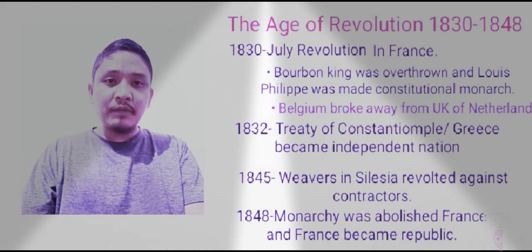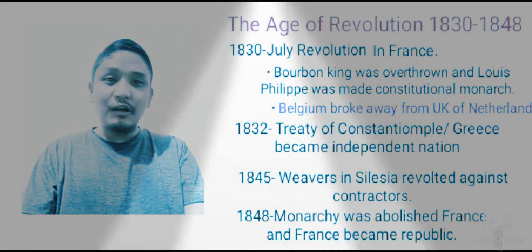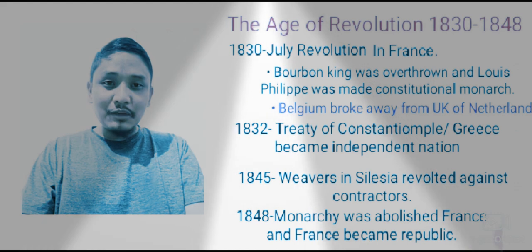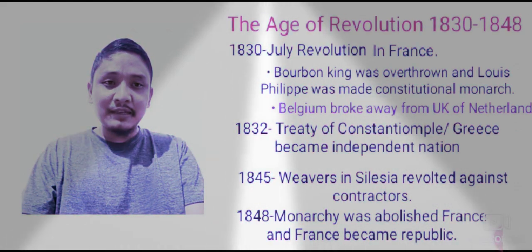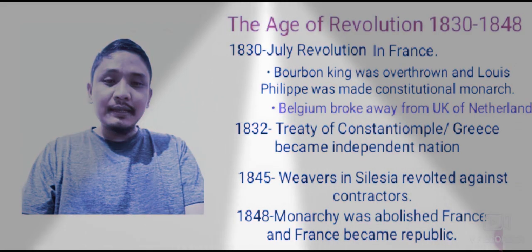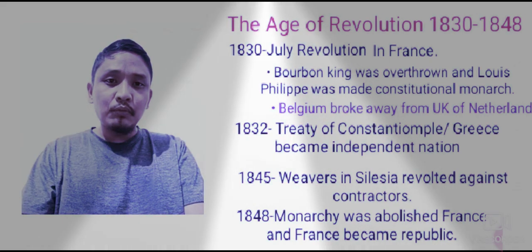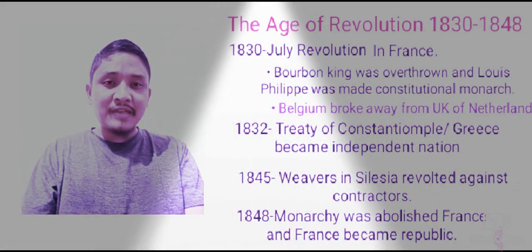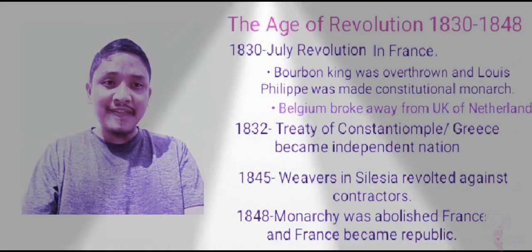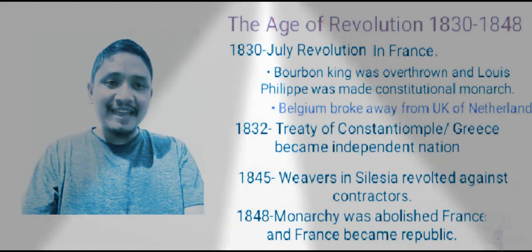Belgium broke away from the United Kingdom of the Netherlands, and it was also influenced by the July Revolution of France. Similarly, in 1832, the Treaty of Constantinople was signed, and after signing it, Greece became an independent nation.